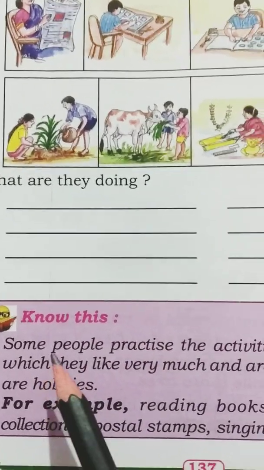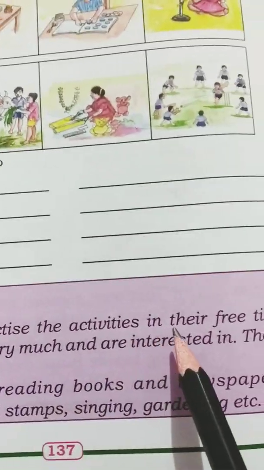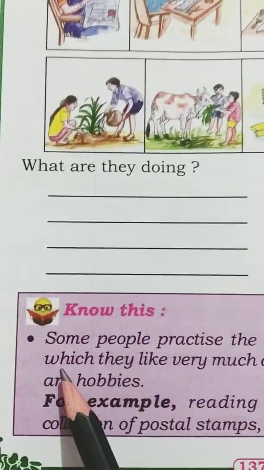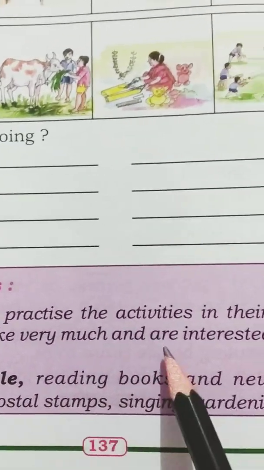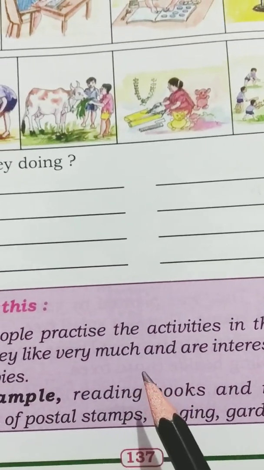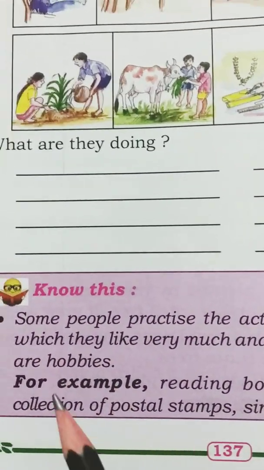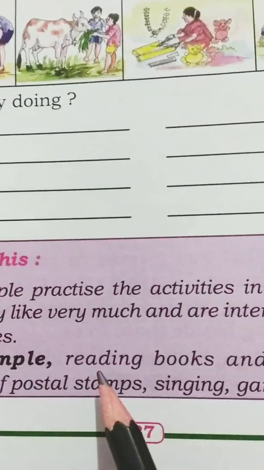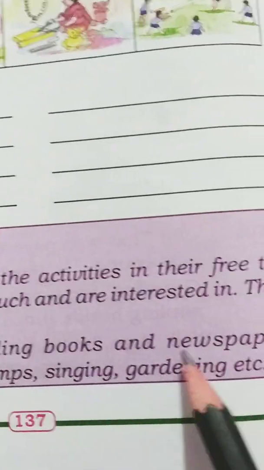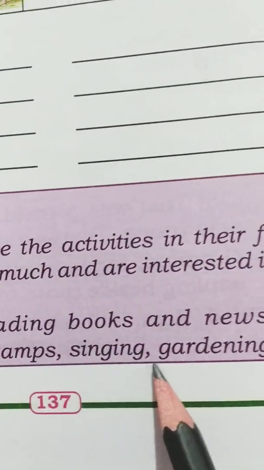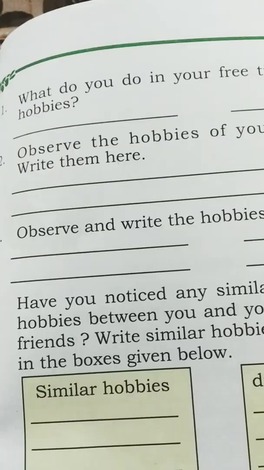He is telling us, some people practice activities in their free time, which they like very much and are interested in. What they like to do very much, they will practice in their free time with interest. These are hobbies. For example, reading books and newspapers, collection of postal stamps, singing, gardening, etc.